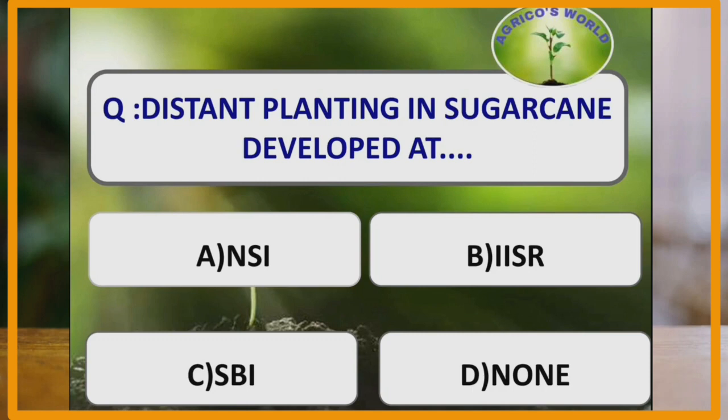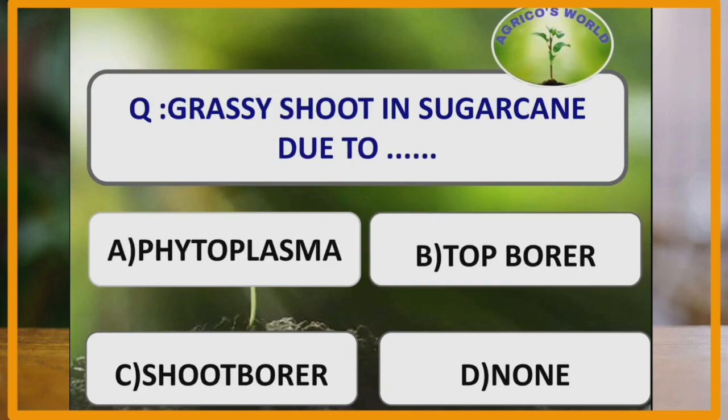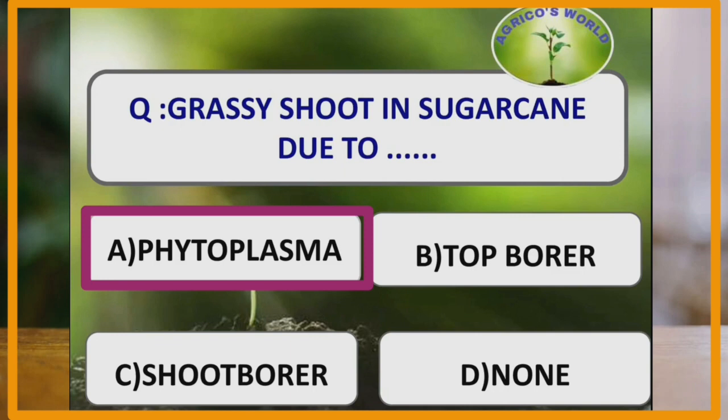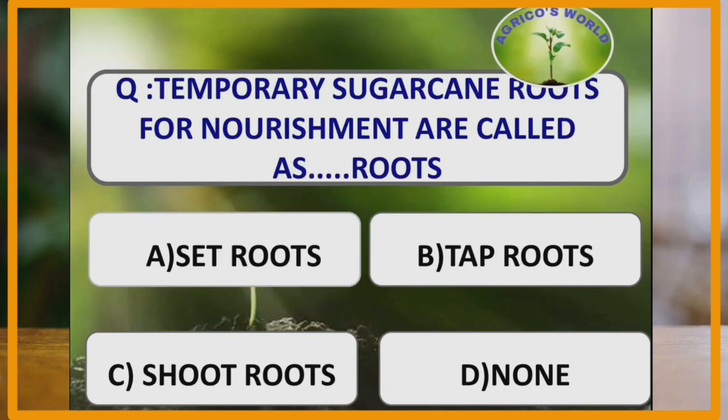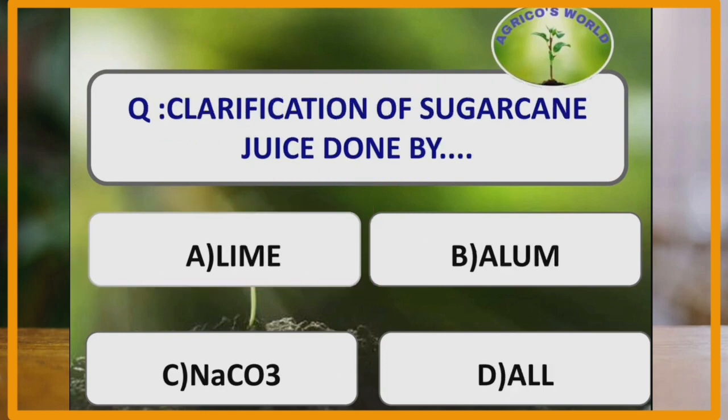Distant planting in sugarcane is developed at IISR, that is Indian Institute of Sugarcane Research, which is located at Lucknow. Grassy shoot in sugarcane is due to the attack of phytoplasma. Temporary roots which provide nourishment and moisture for the growing plant are called as the set roots, whereas the permanent roots which are produced from the lower ring of nodes are known as the shoot roots. So the temporary roots are the set roots.